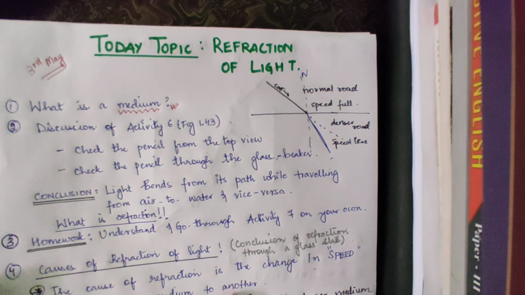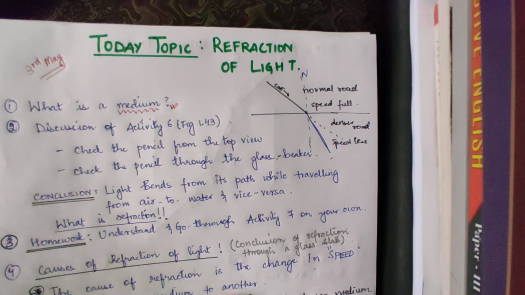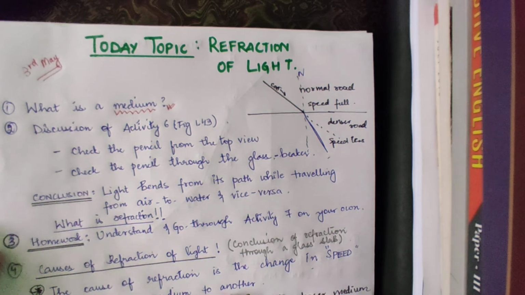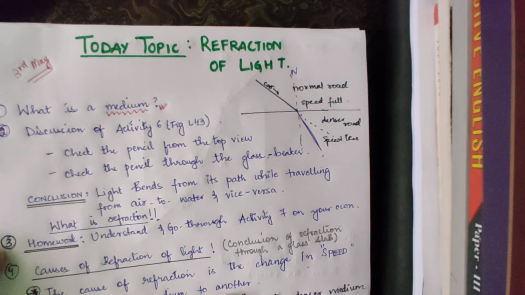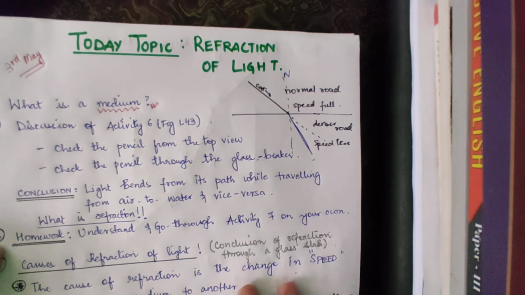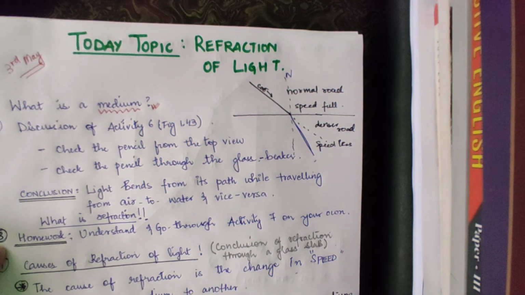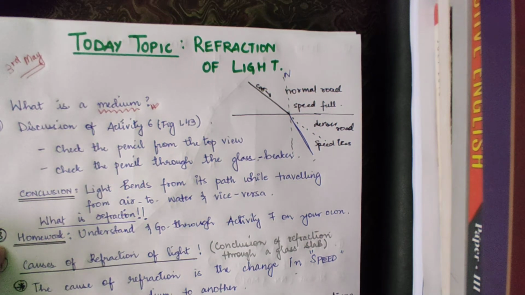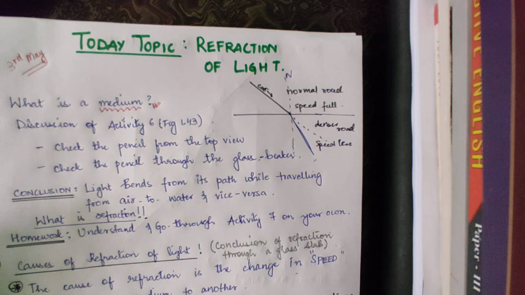So let us discuss the transparent medium, okay? A medium which allows light to pass through it almost completely is known as a transparent medium, where light can pass completely, right? There are some mediums where the light cannot pass completely, right?